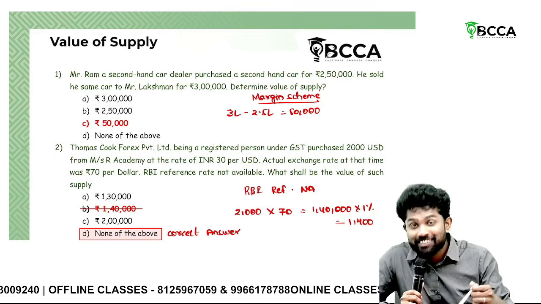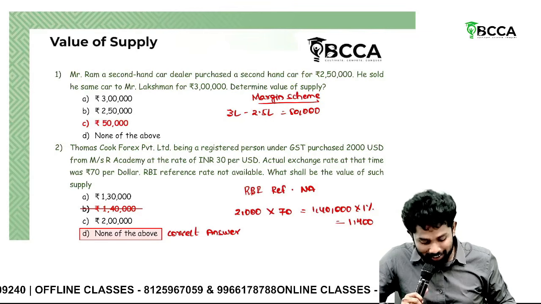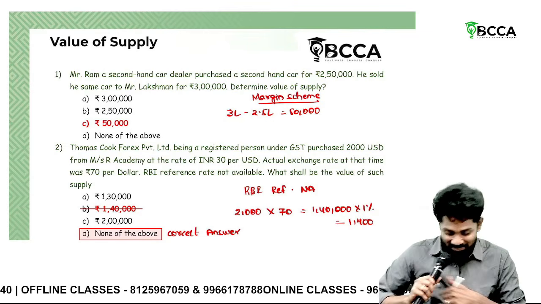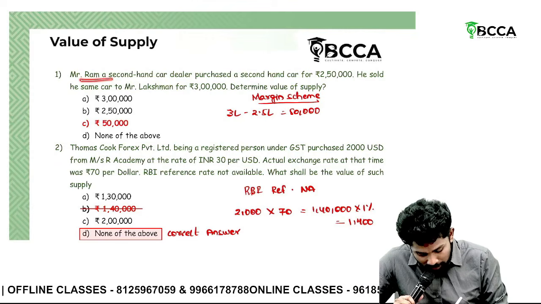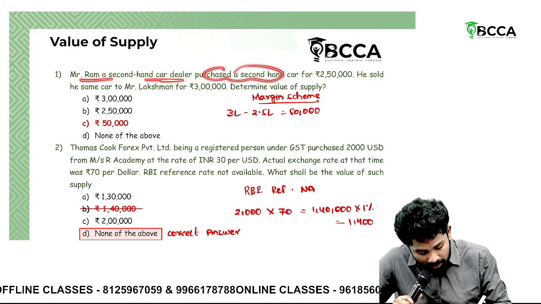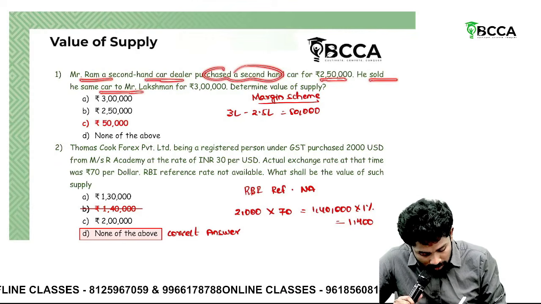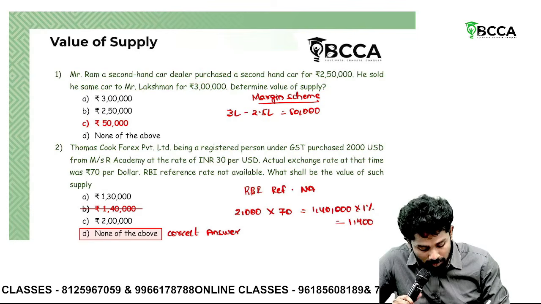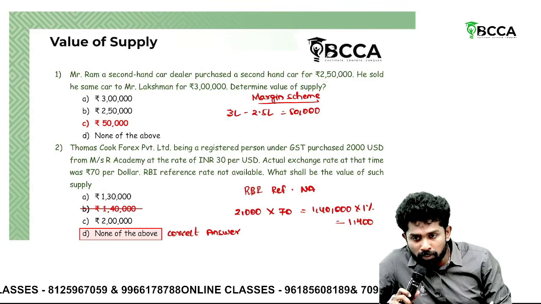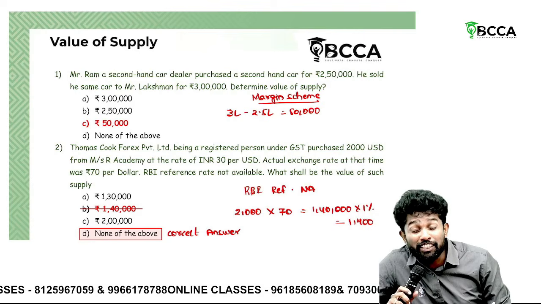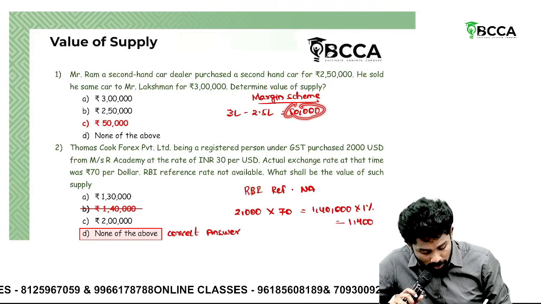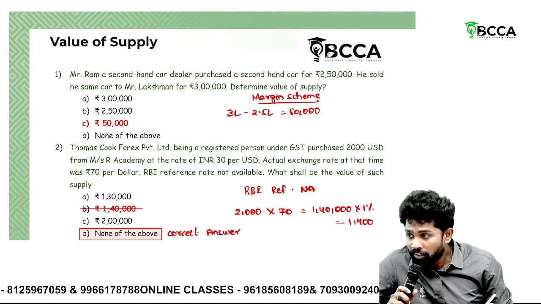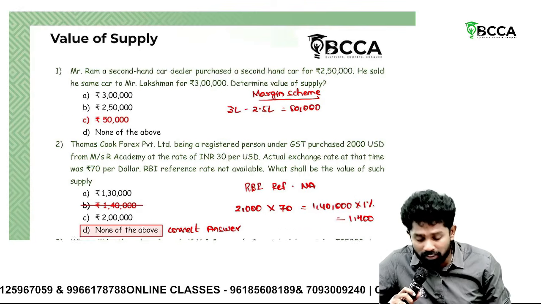So quickly we'll solve value of supply, really quickly only. Ram, a second-hand car dealer, purchased the second-hand car for 2,50,000. He sold the same car to Lakshman for 3 lakhs. Sir, second-hand car dealer, margin scheme is applicable. What can be taken as value of supply? Sale price minus purchase price. If it is positive, here positive only, so this 50,000 is the value of supply. If answer is negative, then value of supply is nil.